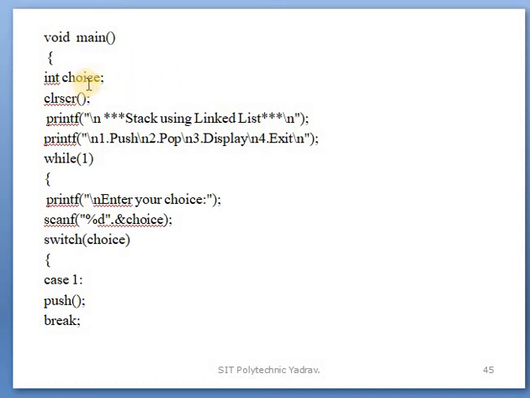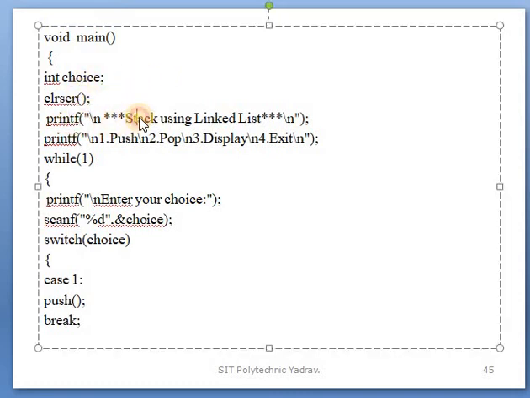In void main, choice variables are declared, and printf displays the menu: push, pop, display and exit. This program is the same as the previous program using an array for the stack. Only the representation and the variable declaration syntax change. The concept is the same in the previous lecture and in this lecture, in the static as well as in the dynamic stack.